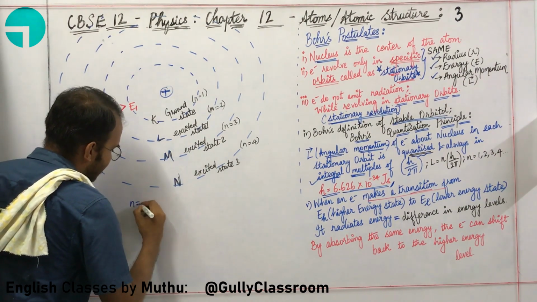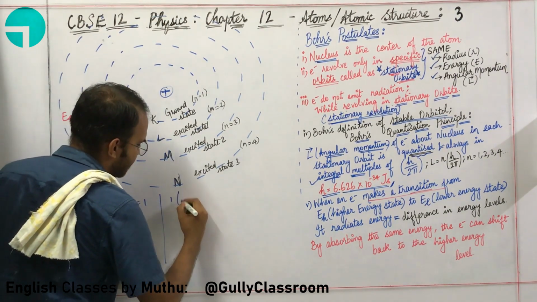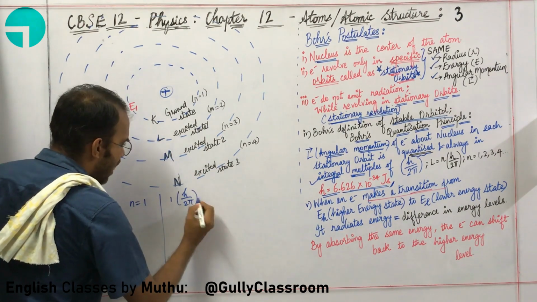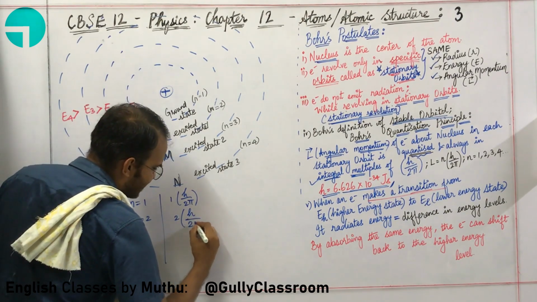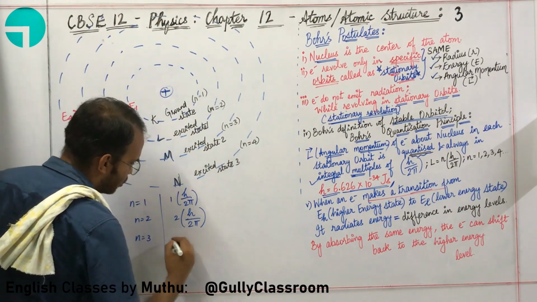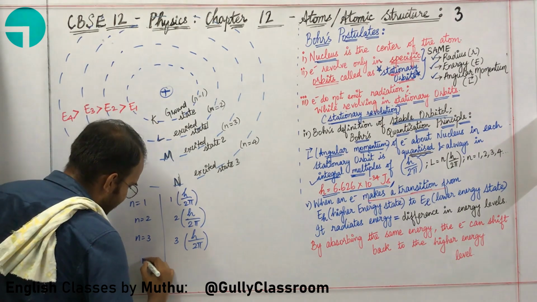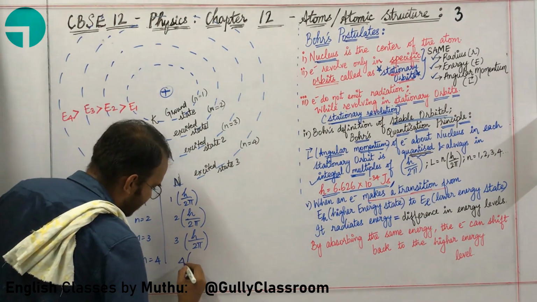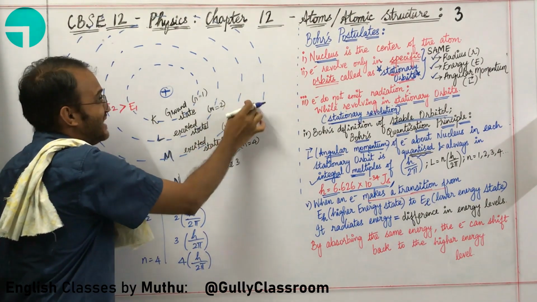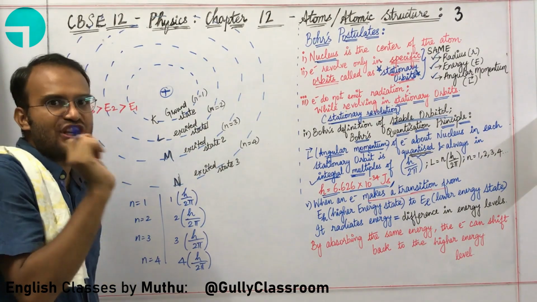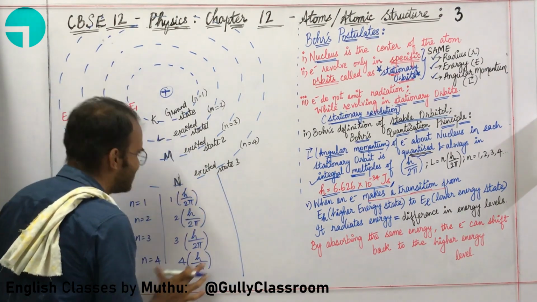For n equal to 1, what is the angular momentum? The angular momentum can be written as 1 into h divided by 2 pi. What about for n equal to 2, sir? The angular momentum can be written as 2 into h divided by 2 pi. What about n equal to 3, sir? It can be written as 3 into h divided by 2 pi. N equal to 4? It can be written as 4 into h divided by 2 pi. So for each and every shell, Bohr is defining with respect to angular momentum. Okay, here can I generalize this idea like this?